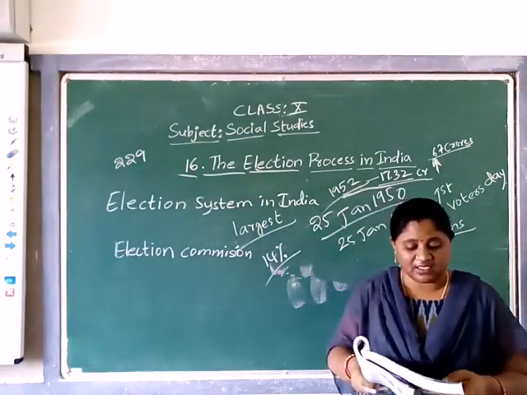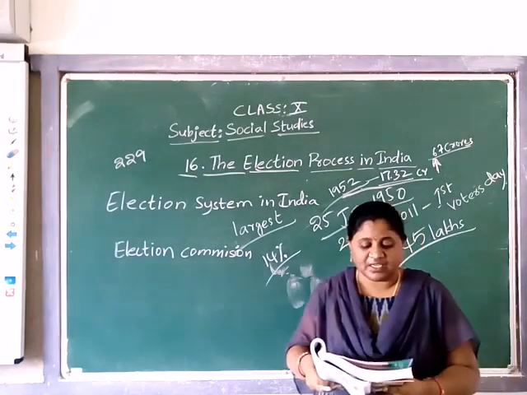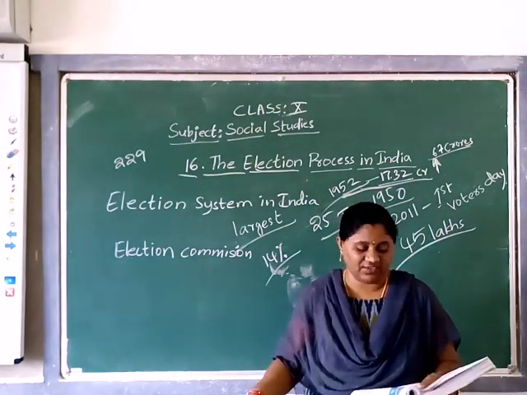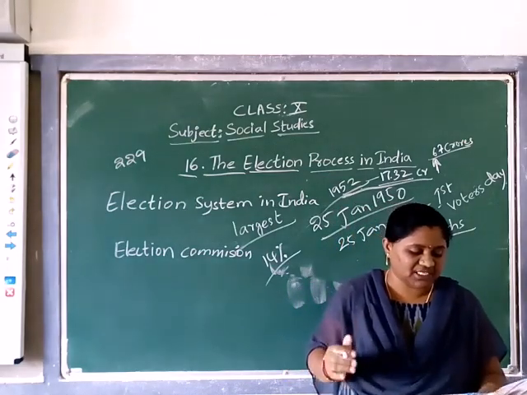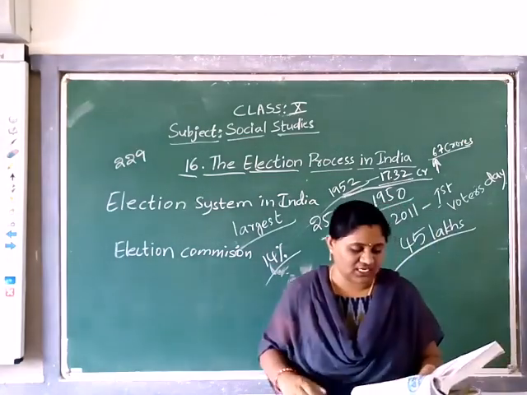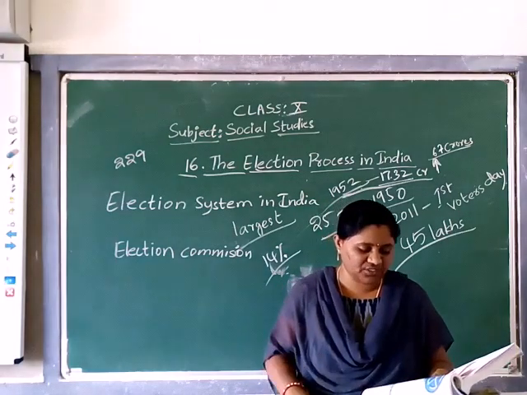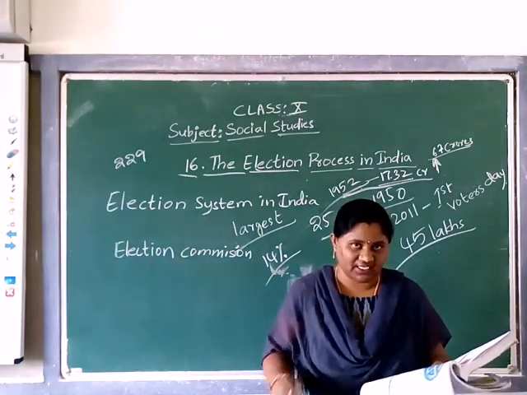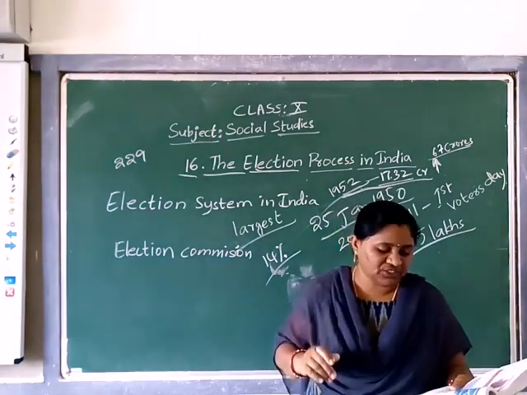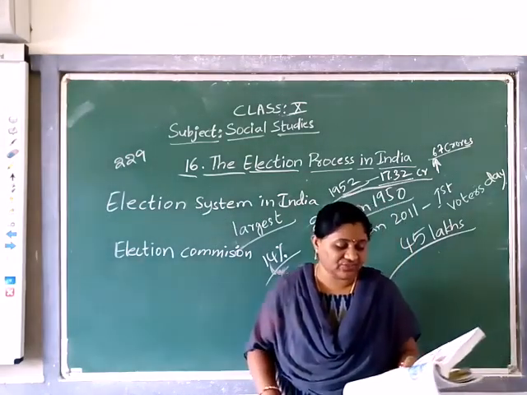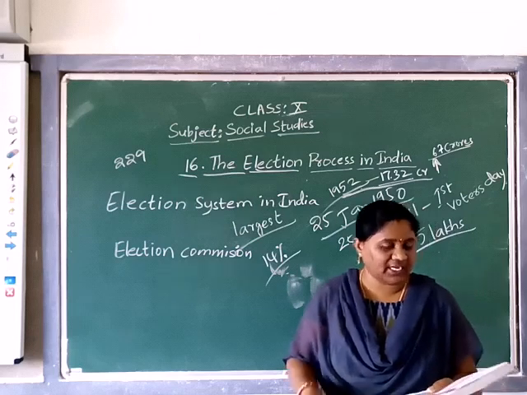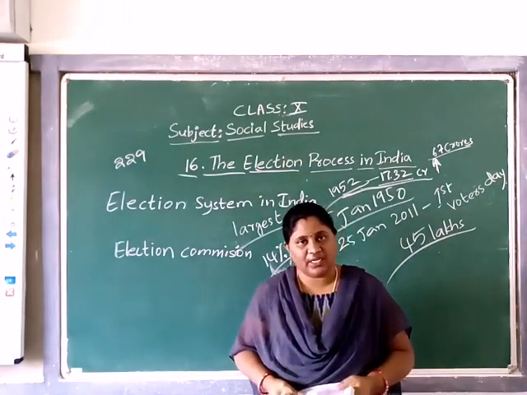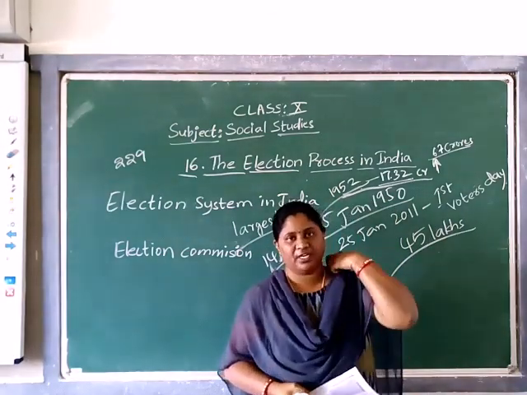The Central Election Commission has no separate staff to conduct elections, as per Article 324 of the Constitution. With the permission of the President of India and the Governors of the states, it utilizes the services of central and state government employees. Of course, they take permission from the governments.